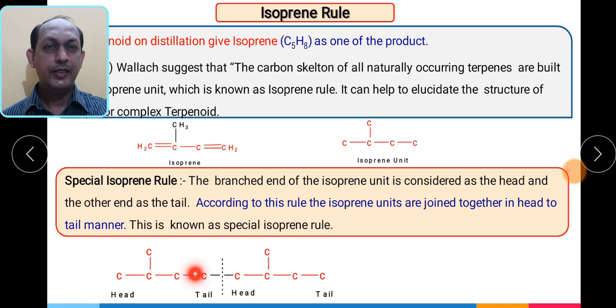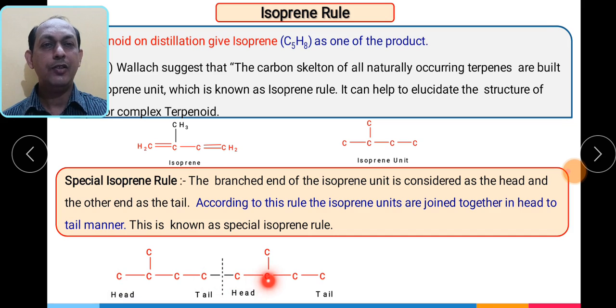Let us see what head to tail is. We can say this is one isoprene unit and this is a second isoprene unit. So basically this is a monoterpenoid. If we have such a skeleton, then this is a branched end. Here you can see one of the carbons is a branch. This carbon in the isoprene unit is considered the head, while this particular carbon is considered the tail.